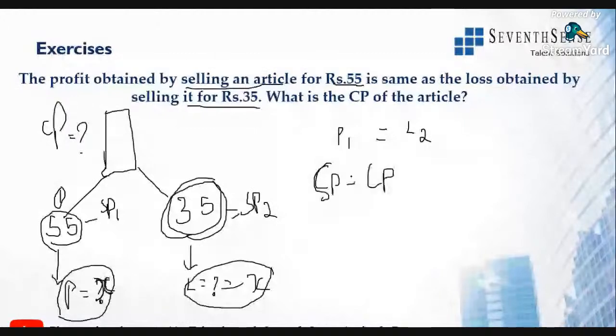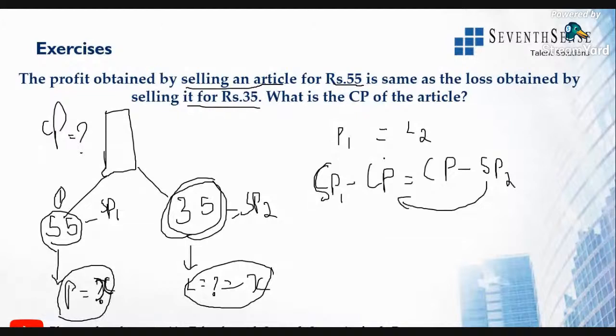So the selling price of the first is equal to the loss of the second, which will be cost price minus selling price. Now just interchange the values: selling price 1 plus selling price 2, with cost price going to this side. So selling price 1 plus selling price 2 is equal to cost price 1 plus cost price 2.